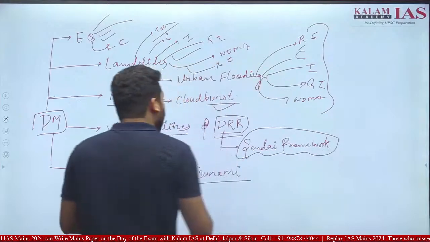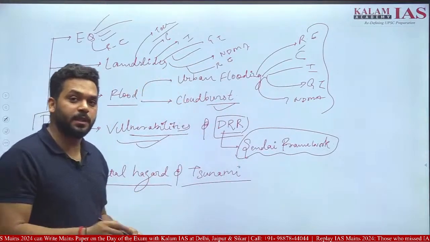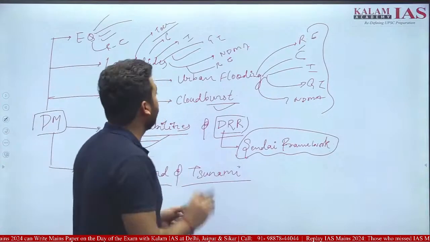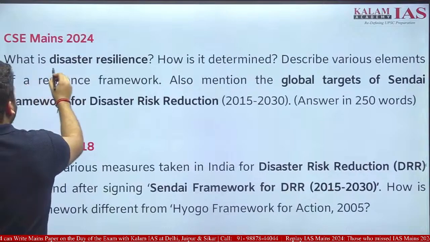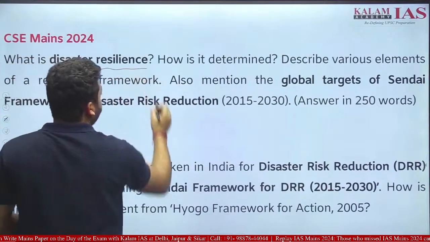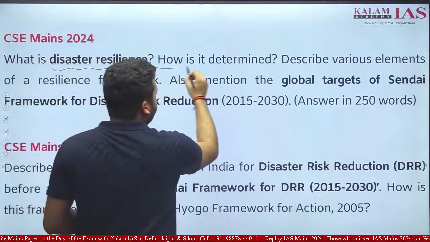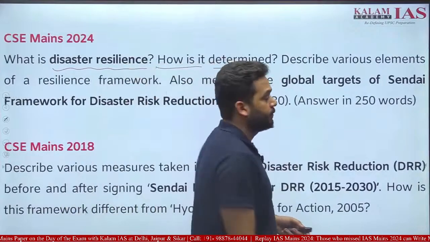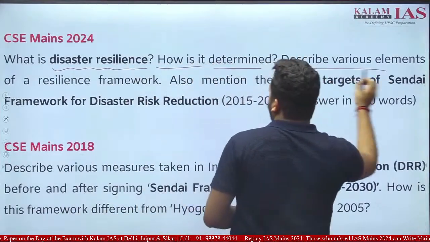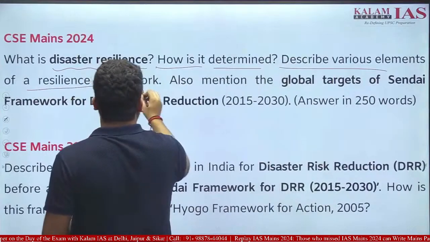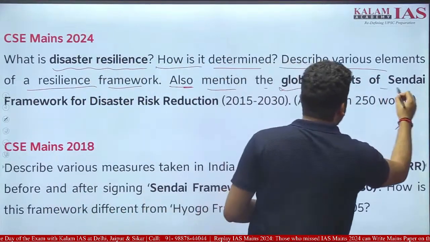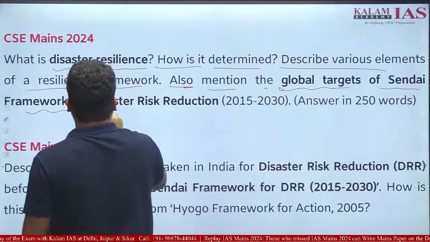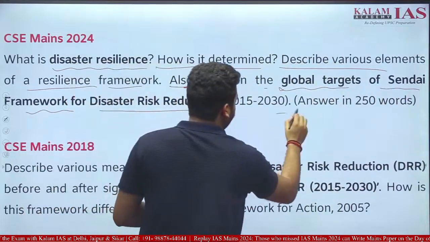Now let's see the questions which were asked by UPSC in 2024 mains. CSE Mains 2024: What is disaster resilience? How is it determined? Describe various elements of a resilience framework. Also mention the global targets of the Sendai framework for disaster risk reduction.